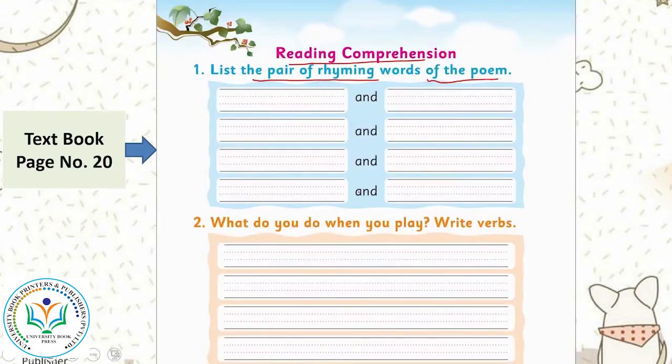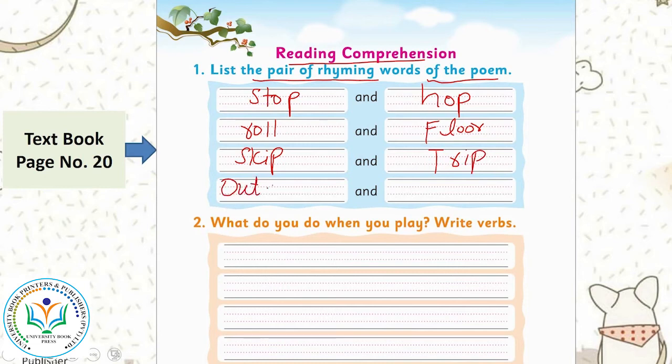So here are for you the pairs: stop and hop, roll and floor, skip and trip, outside and slide.